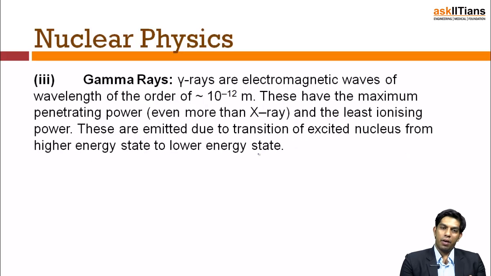Now, gamma rays. Gamma rays are basically electromagnetic waves of wavelength 10 to the power minus 12 meters. These have the maximum penetrating power, even more than X-rays, and the least ionizing power. These are emitted due to the transition of an excited nucleus from a higher energy state to a lower energy state.